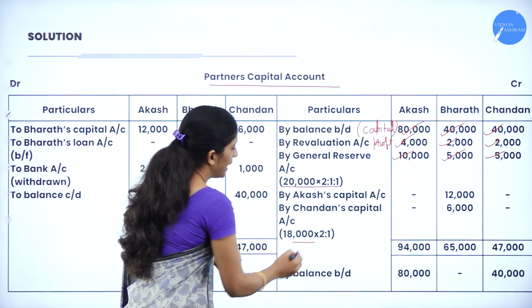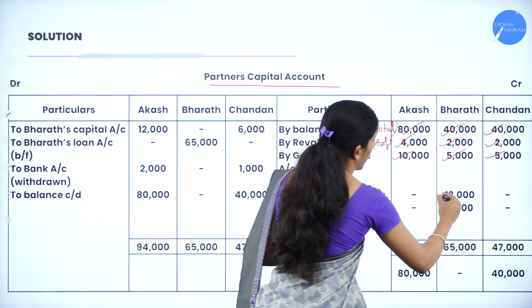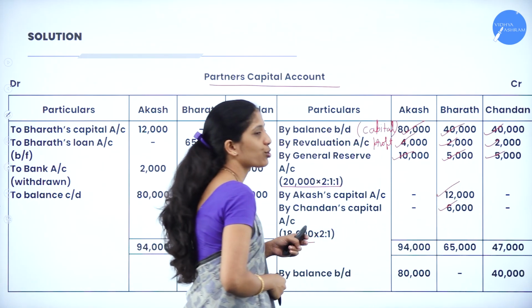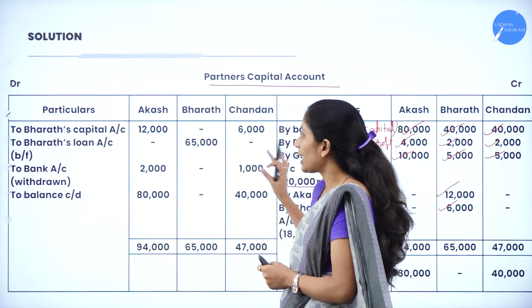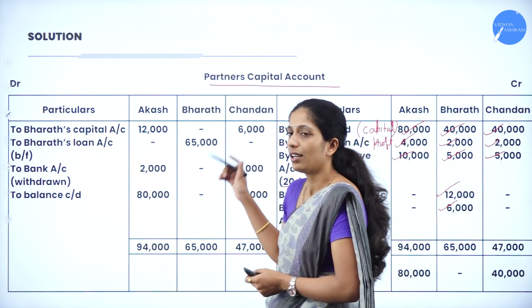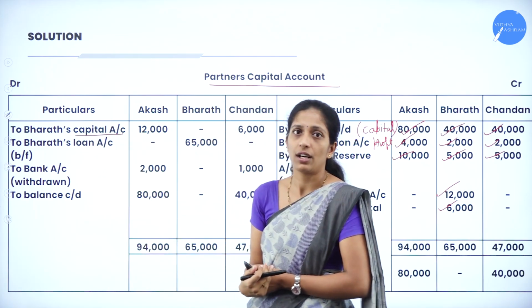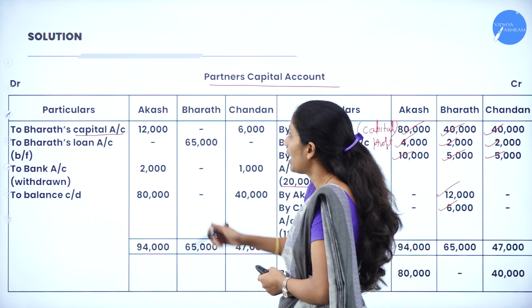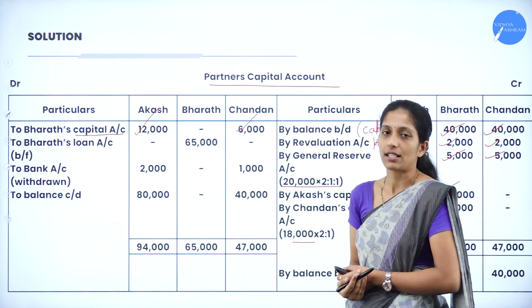So what was the goodwill? 18,000 into 2:1. Write the amount in the remaining partners' columns, that is 12,000 and 6,000. We had already calculated. Next, the other half of that entry: remaining partners' capital account debit to retiring partner's capital account. The retiring partner is Bharat, and you will write 12,000 in Akash's column and 6,000 in Chandan's column.